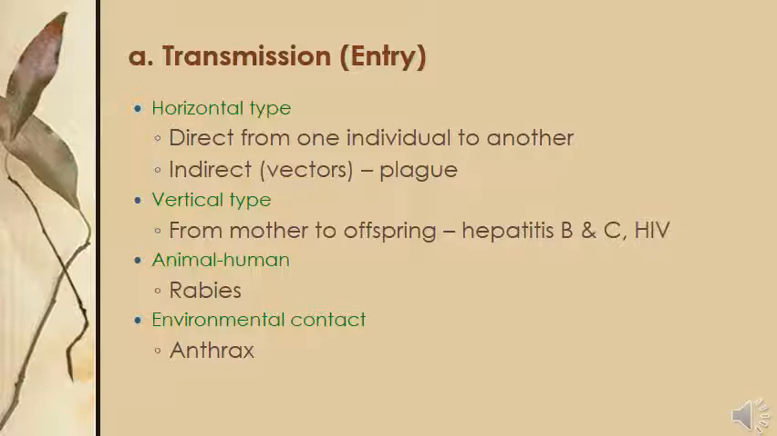Another important transmission route is environmental contact. For example, anthrax. If spores of any organism are present at any site or place, then we get exposed to these spores just by touching or by accident. This is environmental contact or environmental transmission. So these are the most important concepts about the transmission of any disease.